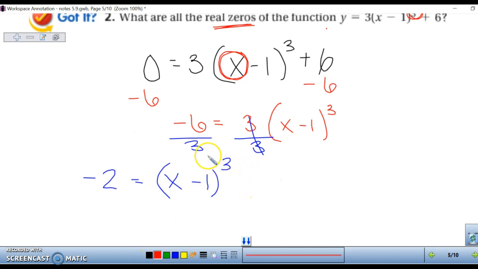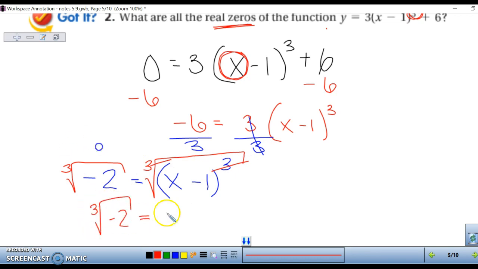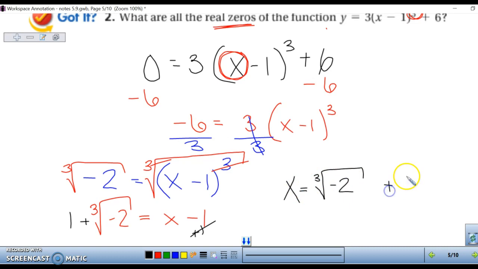To get rid of that cube there, we need to take the cubic root. Whatever we do to one side, we do to the other side. So that gets rid of our power. So we have the cubic root of negative 2 equals x minus 1. And our last step is to add that 1 across. So we have x is equal to, and this is our 0, the cubic root of negative 2 plus 1.